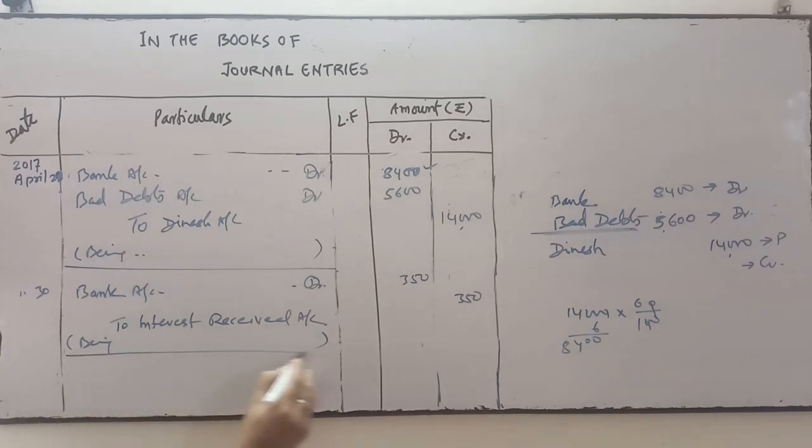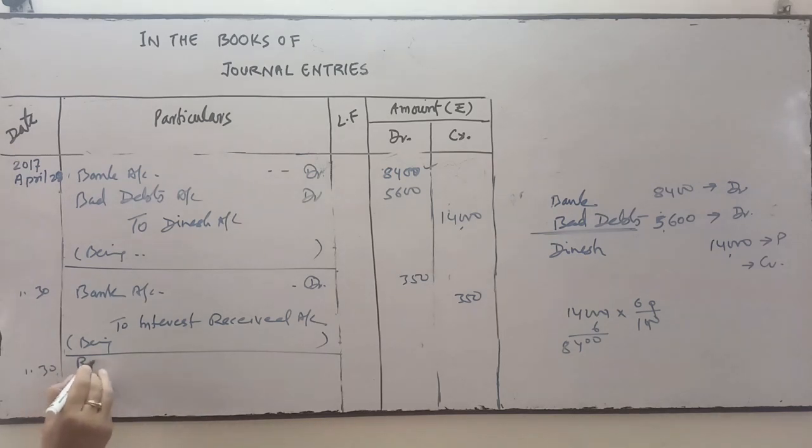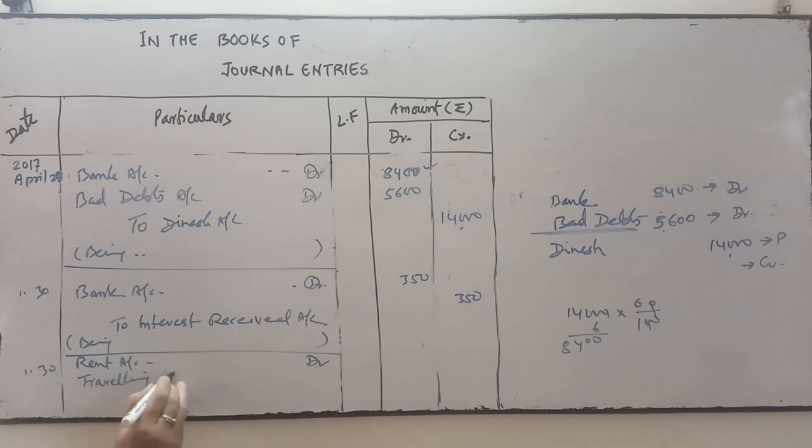Close it. And on the same day, there are two entries which are related to expenses: paid rent by check and paid traveling expenses by check. So rent account debit. Rent is the expense. All expenses debit. Traveling expenses is also a debit, because it's an expense. Both payments are done by check. So bank will be credited.